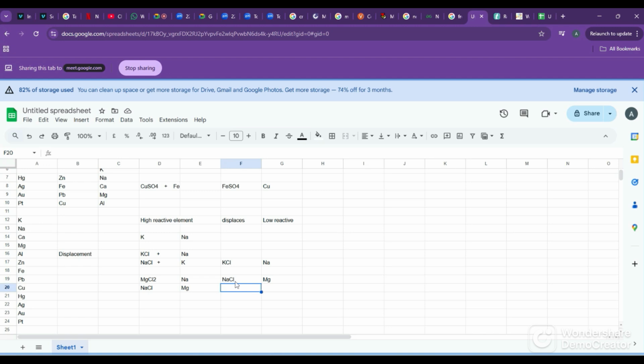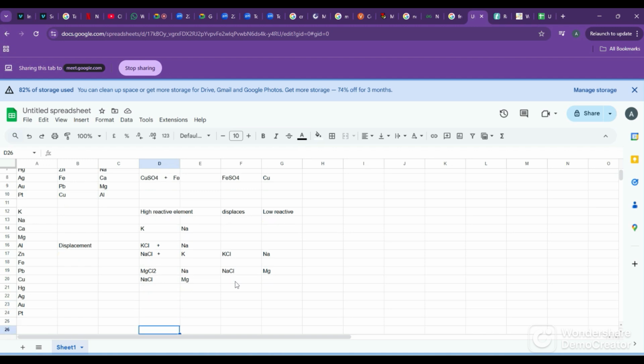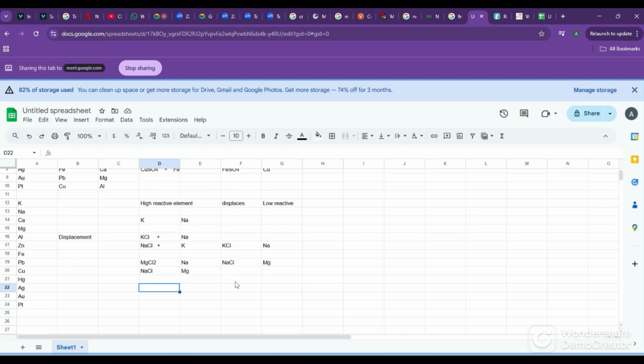If a less reactive metal is in the reaction and it is coming to displace the more reactive one, that reaction will not take place at all. Examples are these reactions that do not take place. If sodium has to displace potassium, or magnesium has to displace sodium, that reaction is impossible. Okay, then with this we have a question. Let me check if I get the question today, or by Sunday I'll explain that question.